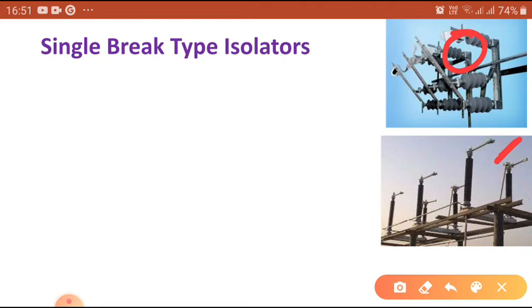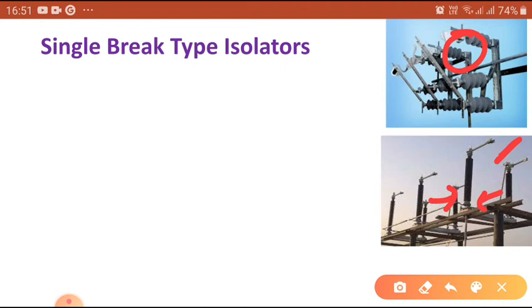At the same time, the post insulators rotate in reverse to each other, which shuts the isolator. The post insulator counter rotation opens the arm contacts as well as puts the isolator into the off condition. So as per the rotation it may be closed or opened.